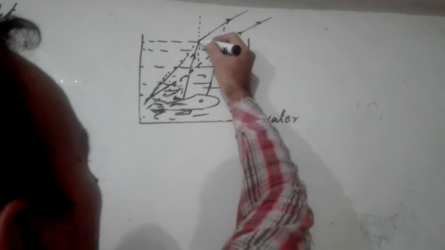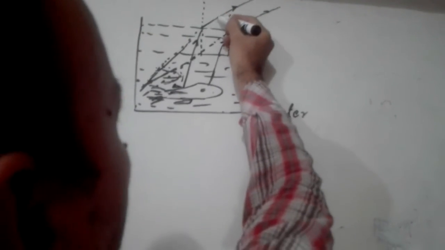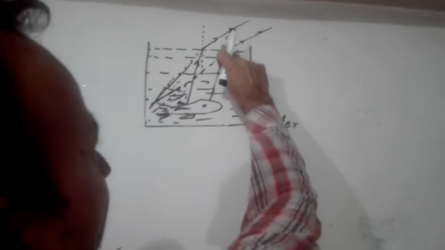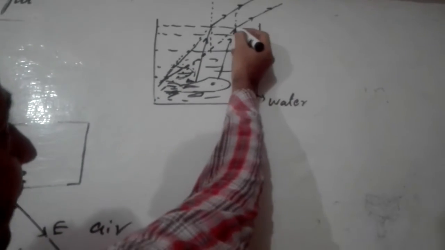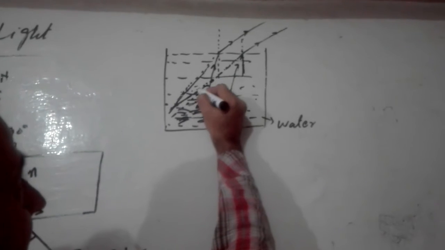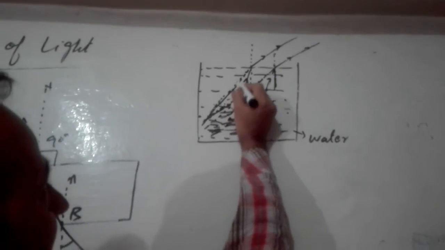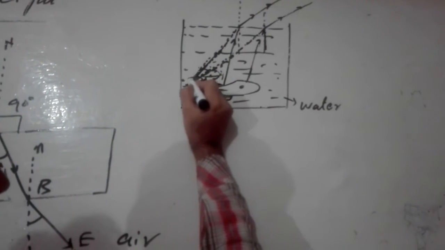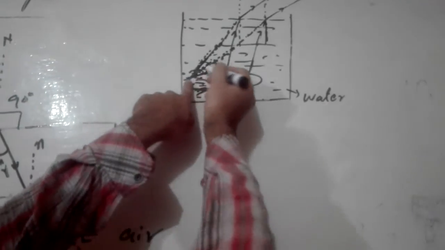Look again at this light ray: when it comes out from the denser medium to the rarer medium, it bends away from the normal. This is the normal, the light ray bending away from the normal. If we produce this refracted ray backward, at what point do they meet? Suppose they are meeting at this point. So at this point the body of the fish will appear to us.